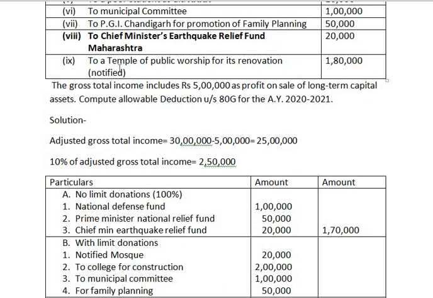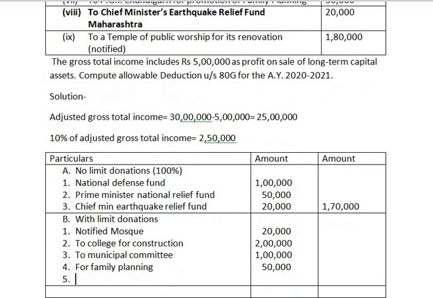And the last one, the fifth one, is to a notified temple, and the amount contributed is 1,80,000 to a notified temple for its renovation.